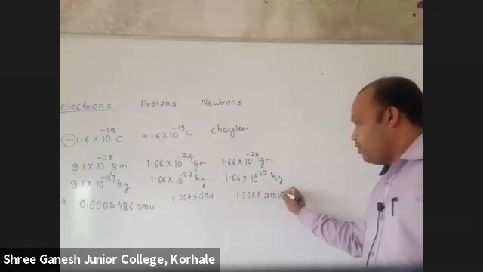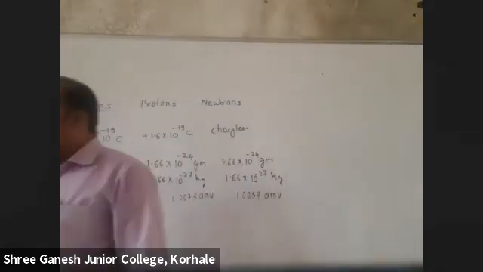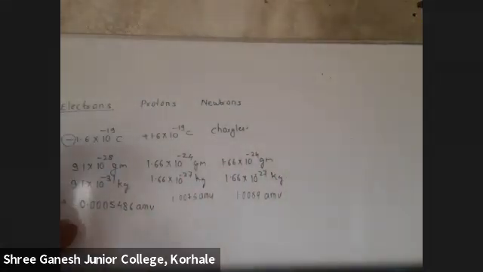Okay. Now, do you remember e by m ratio for electron? What is e? e is the charge. What is m? Mass.